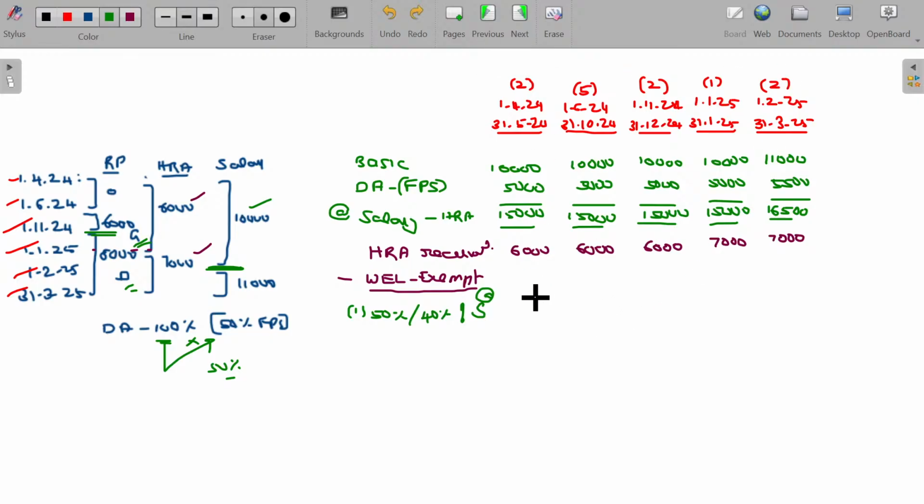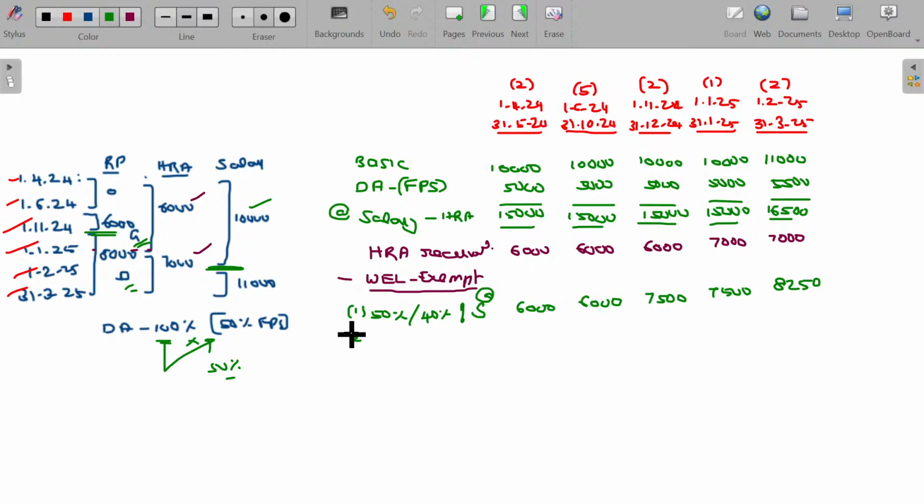So here 40% of salary being 6,000, and from 1st November onwards, 50% will be taken, so 7,500. 8,250, 50% of 40% of salary.